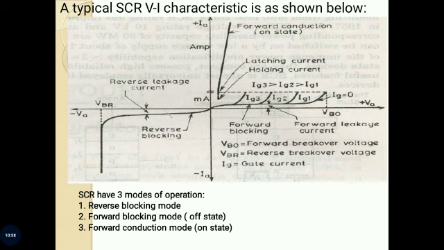If the reverse voltage is increased, then at a critical breakdown level called reverse breakdown voltage VBR, an avalanche occurs at J1 and J3 and the reverse current increases rapidly.